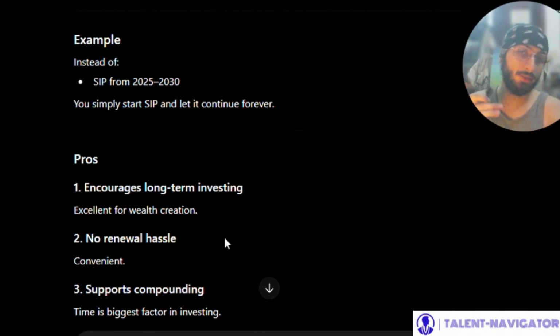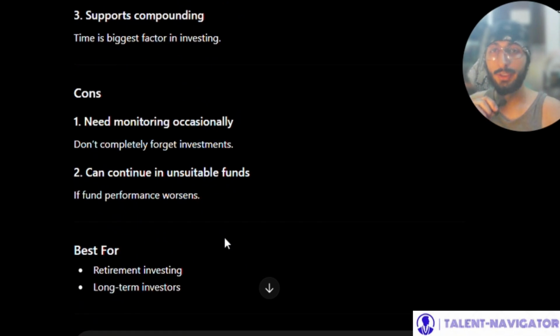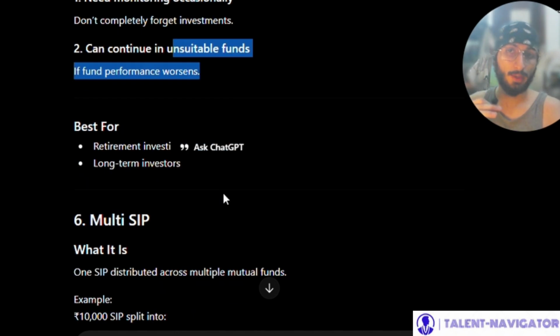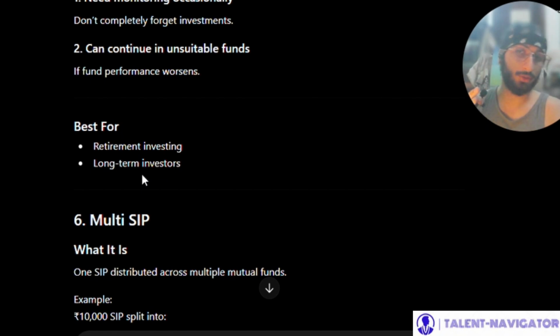Time is the biggest factor in investing. Cons are: it needs monitoring occasionally. Don't completely forget these investments. Perpetual SIPs can continue in unsuitable funds if fund performance worsens. This is best for retirement investing and long-term investors.